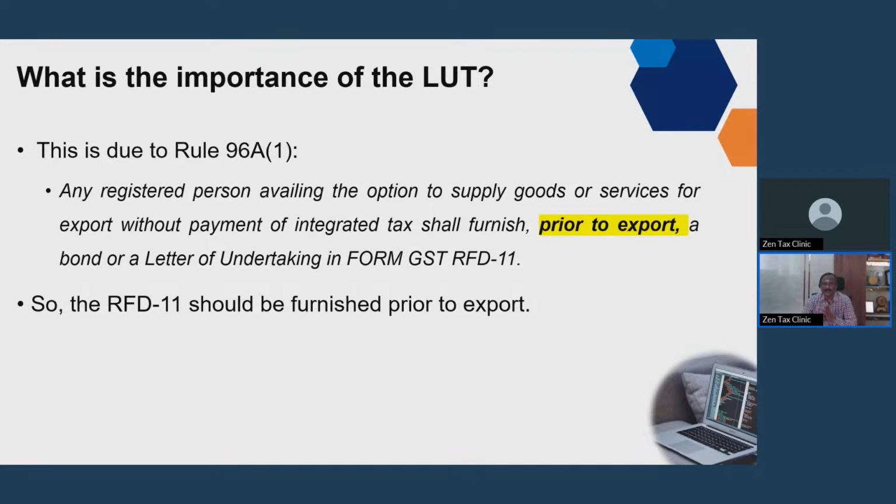So LUT obtained at the beginning of the financial year will have validity throughout the financial year. You need not go again and again, saying, sir, this month it is getting over. So even from the first day, it will have validity up to 31/3/2026. This is a very, very simple form. You might have already obtained it. It is RFD 11. Just if you upload it, then you will get acknowledgement.